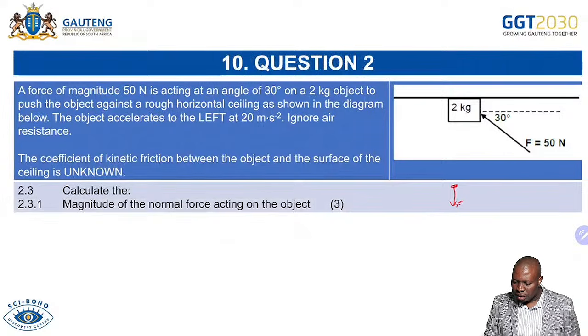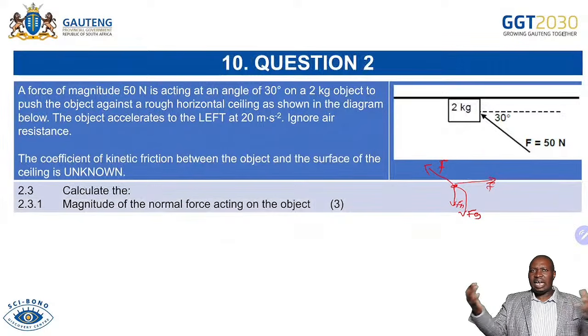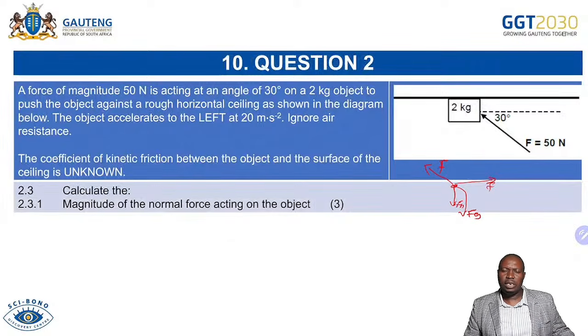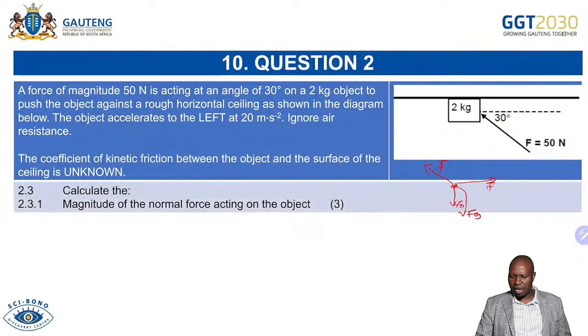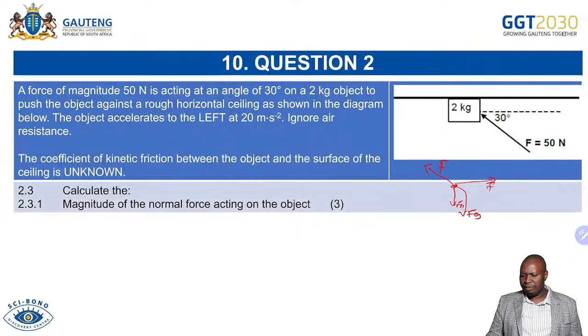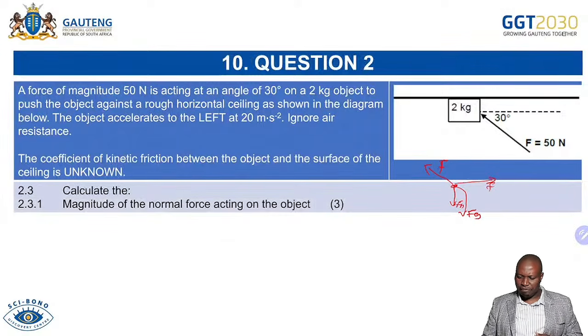You had your normal force downwards, you had your Fg downwards, you had your applied force at an angle, you had your friction like that. We usually say always draw the forces, but we're not saying spend time checking the sizes of the forces, because we don't necessarily penalize for the sizes. But we are simply saying definitely friction, when it's opposing motion and there is motion, will be smaller than the applied force. It's just scientifically correct.